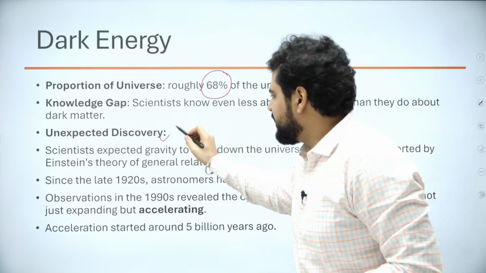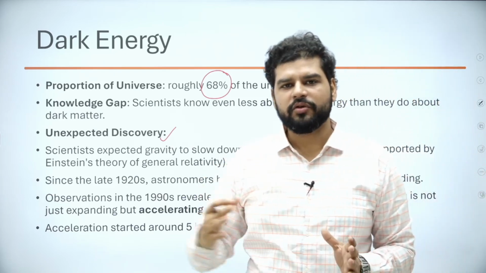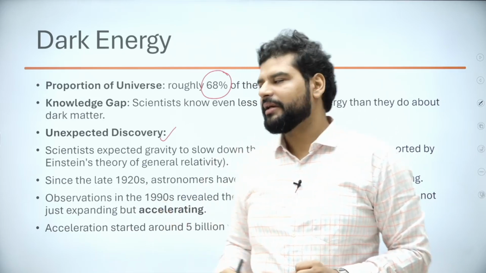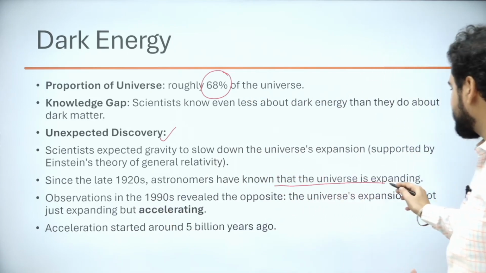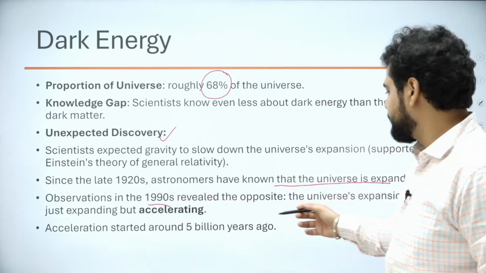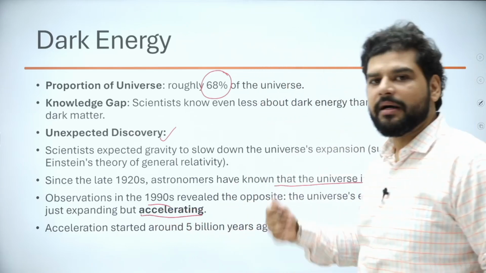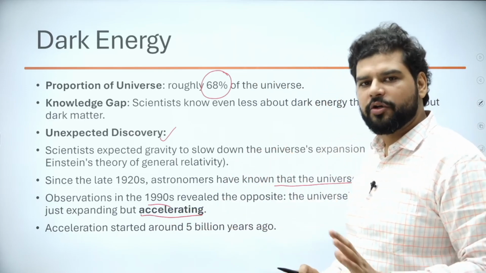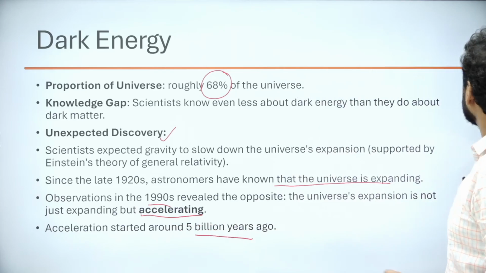And it was an unexpected discovery because scientists thought that the universe was expanding but slowing down. But it turned out to be something else. I'll explain later, right? Since the 1920s, astronomers have known that the universe is expanding, but in the 1990s, observation revealed the opposite: the universe is not just expanding, but it is speeding up. The expansion is accelerating, right? A diagram will come and I'll explain it, don't worry. So acceleration started around 5 billion years ago. So this is the observation.